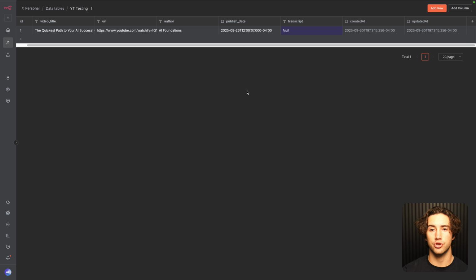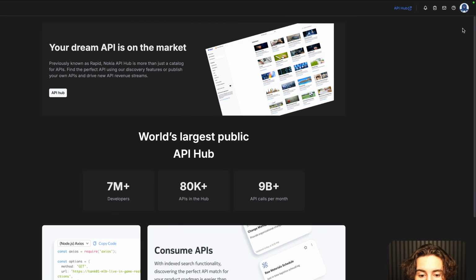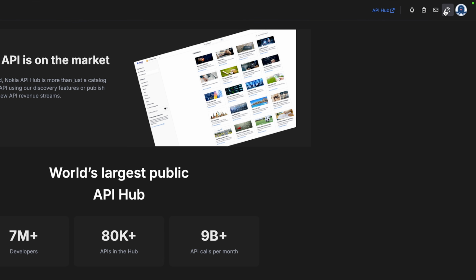You can do this up to 100 times per month for free. So I just typed in Rapid API, and I'm going to go to rapidapi.com. You can sign up for an account. It literally takes 5 to 10 seconds. Then you can go to the API hub.